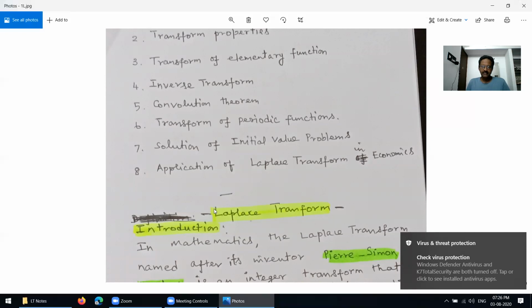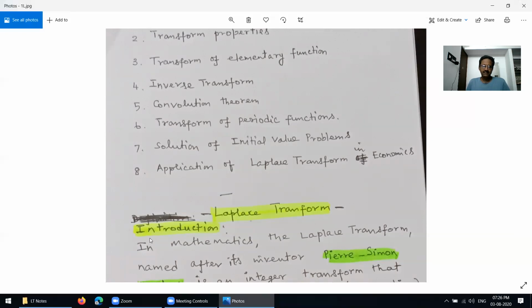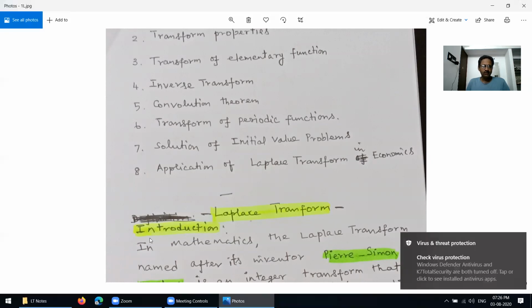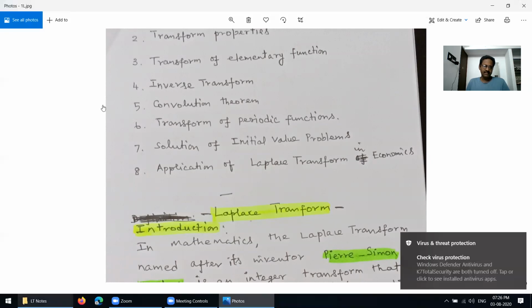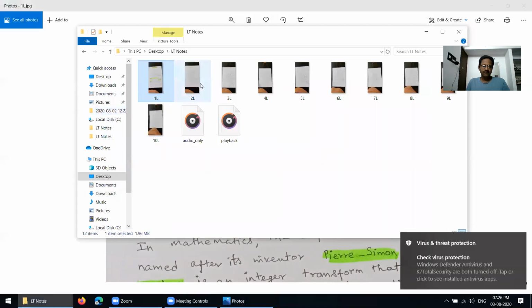Further, the Laplace transform is a transform which transforms real valued functions into complex valued functions. Now I am going to define the Laplace transform.